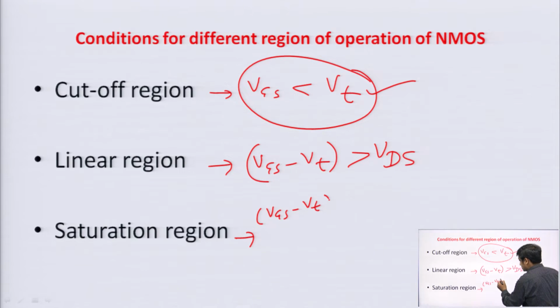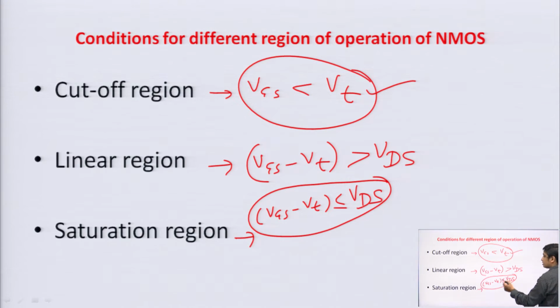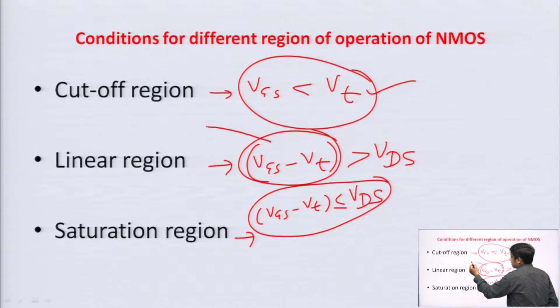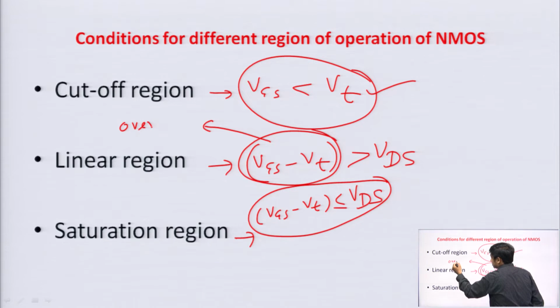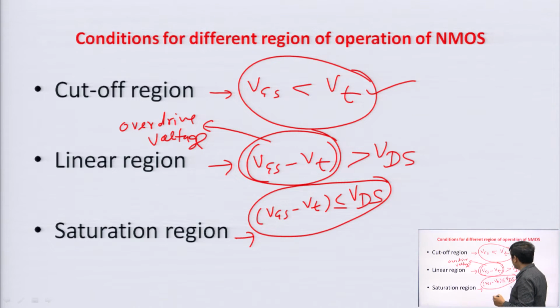In saturation region, your drain to source voltage is greater than or equal to VGS minus VT. This VGS minus VT is called overdrive voltage.